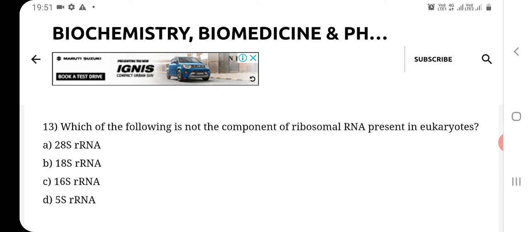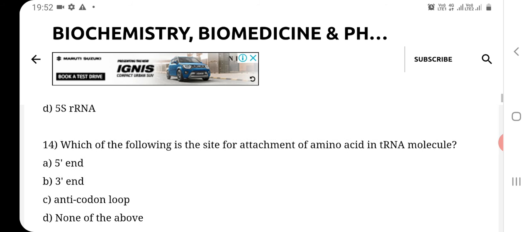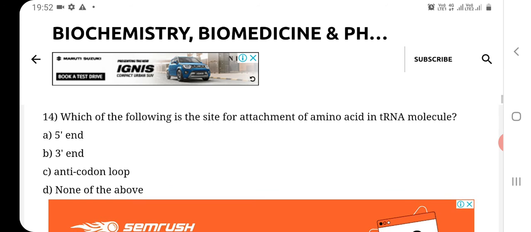So the correct answer of this question number 13 is C, that is 16S ribosomal RNA. This is not the component of ribosomal RNA present in eukaryotic cells. Now question number 14. Which of the following is the site for attachment of amino acid in tRNA molecule?